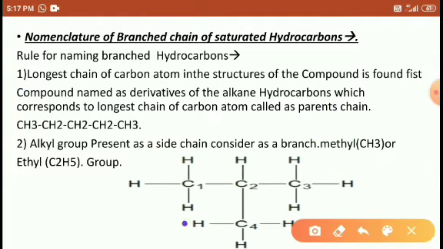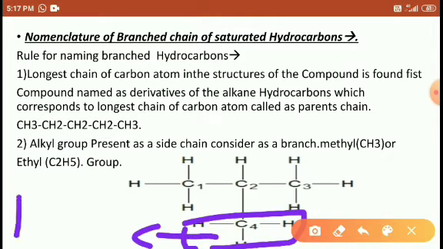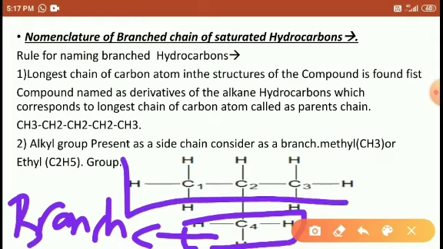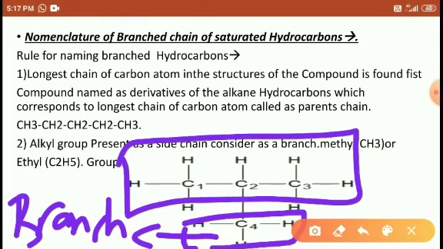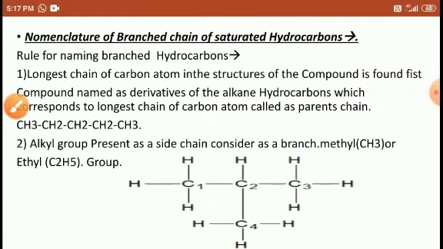And this is what we call a branch. And this is the parent chain, or you may say long chain, right students?